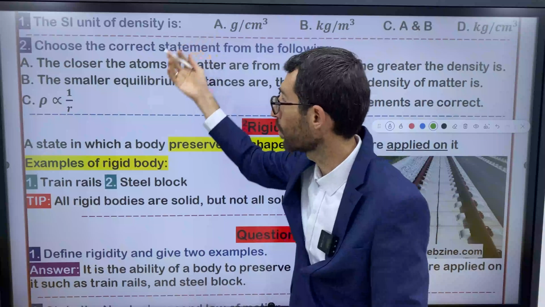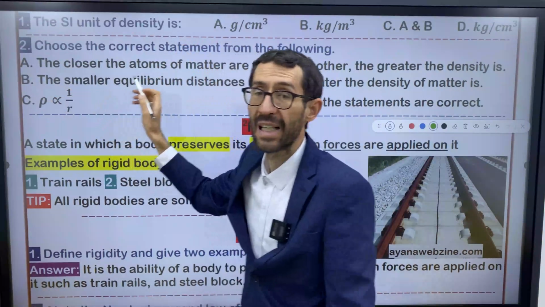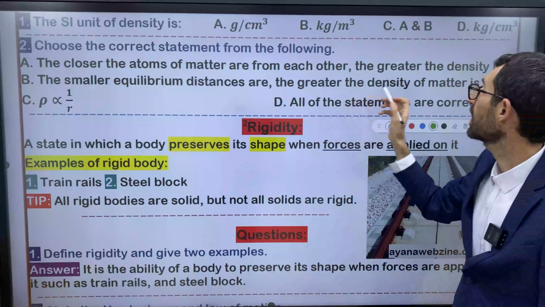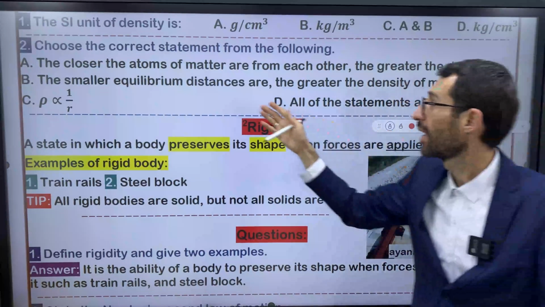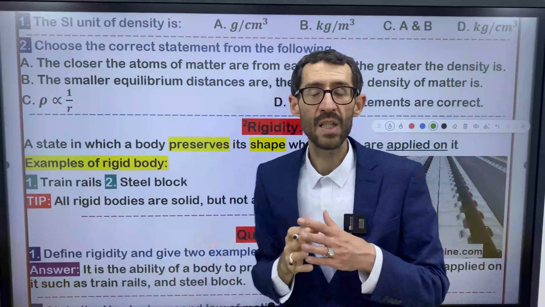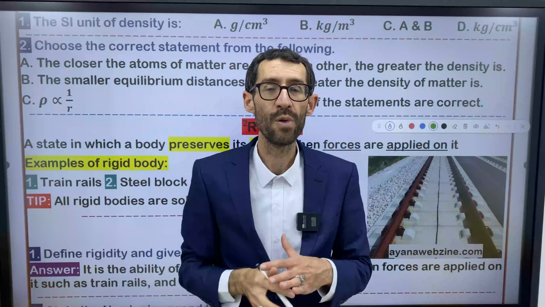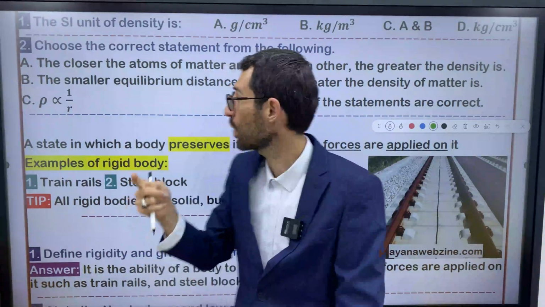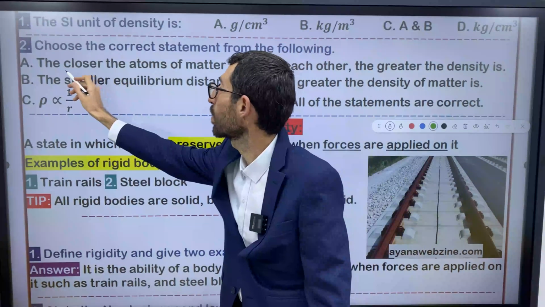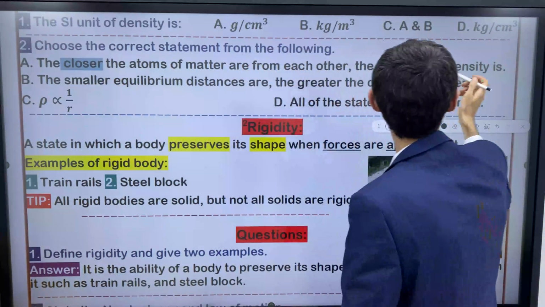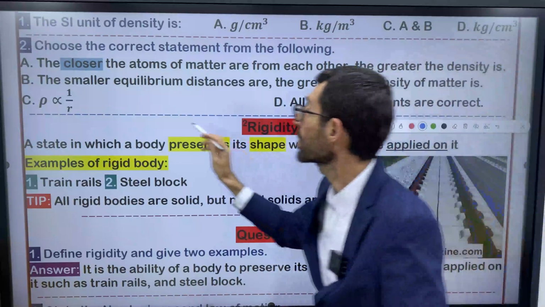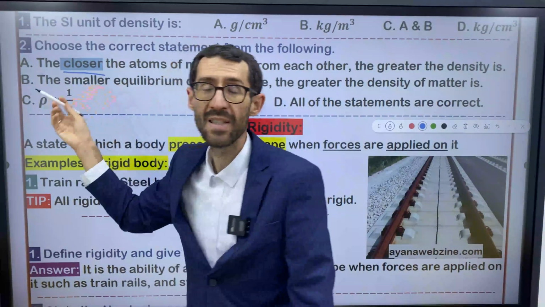Our note. B, the smaller the equilibrium distances are, the greater the density is. Do these options coincide with one another? Of course, they correspond to one another. If you said the closer the atoms are, what does it mean?